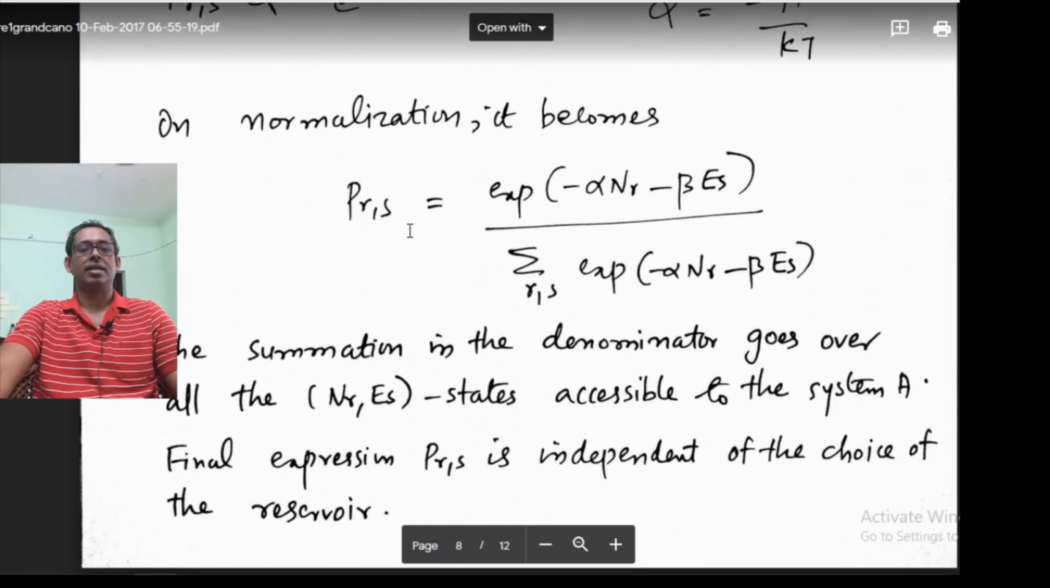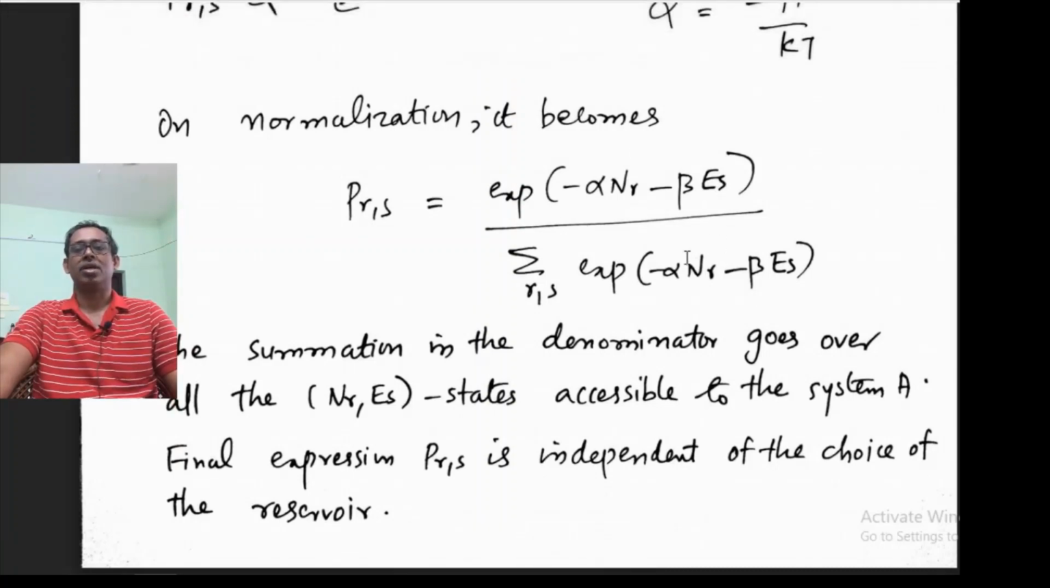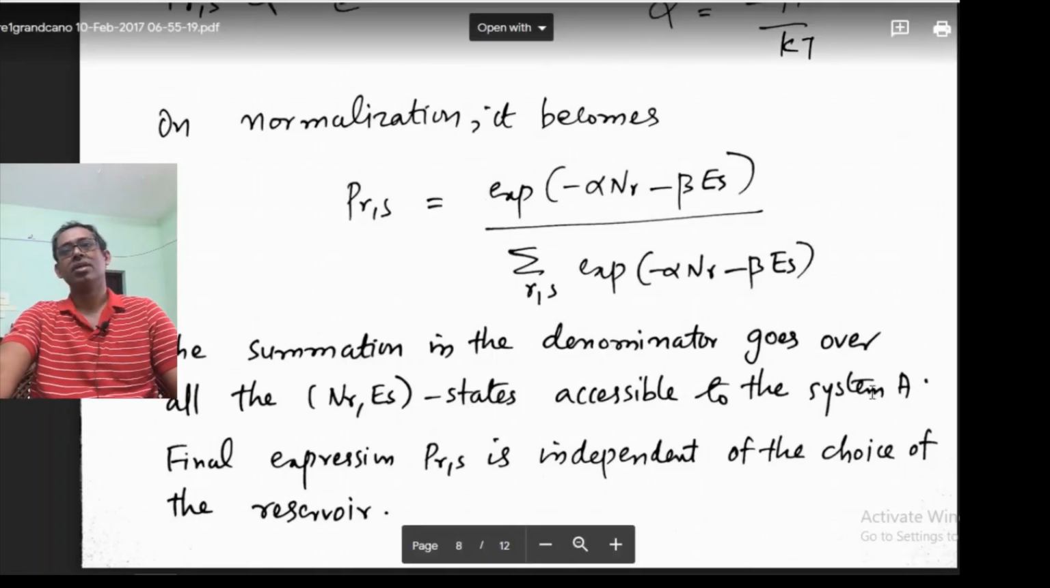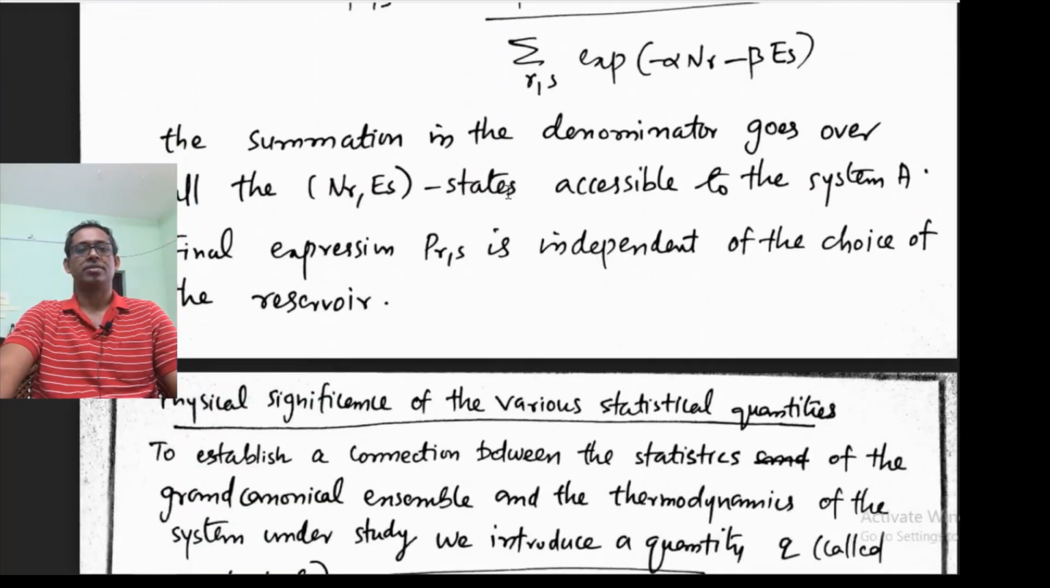We got that as P_RS equal to exponential of minus alpha Nr minus beta Es over sigma RS, the summation over all possible energy states and all possible numbers of particles. So this is basically a double summation, with the exponential of minus alpha Nr minus beta Es. This is the probability for our system to be in a state RS.